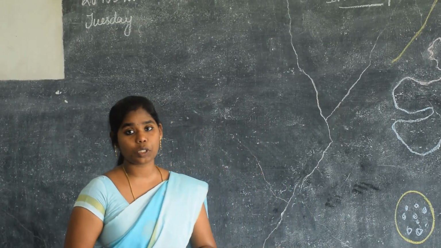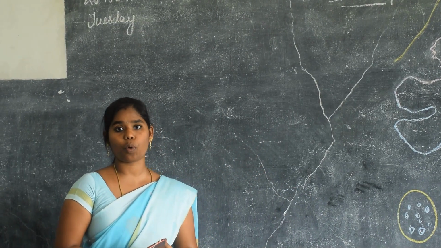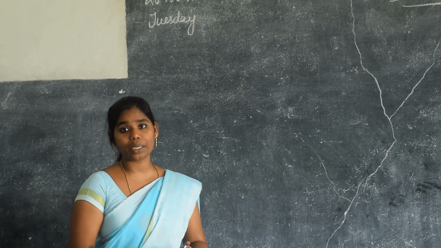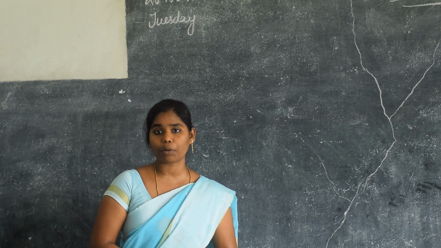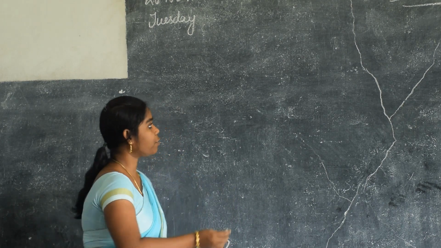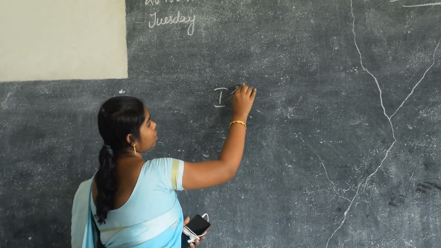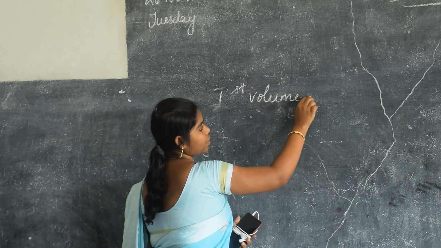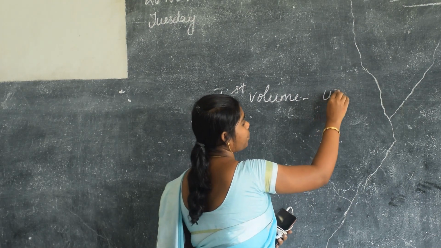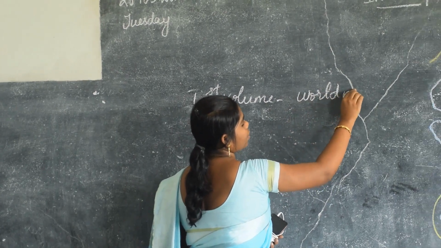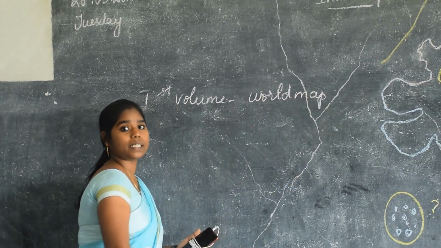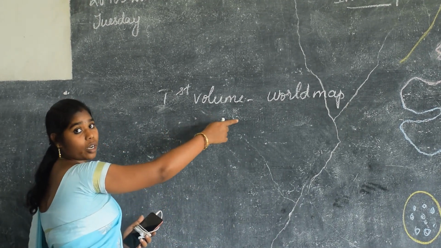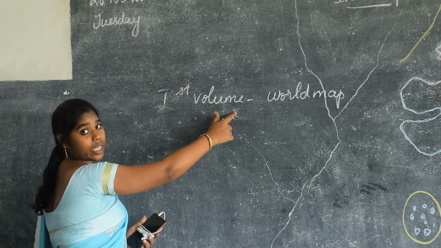Dear children, in social science, you have 2 volumes. You know very well, isn't it? First volume and second volume, you have 2 volumes. So in these 2 volumes, you have 3 types of maps. In the first volume, you have the world map. Already we saw this world map now. This world map is your compulsory question, and an important 5 mark question also. In the 5 mark section it is a compulsory question.